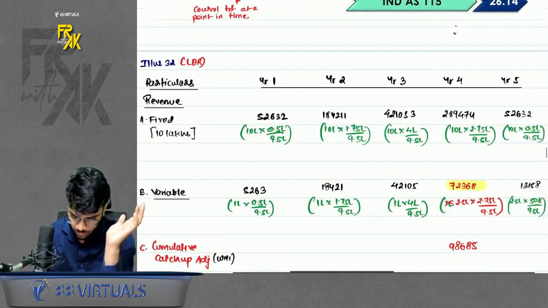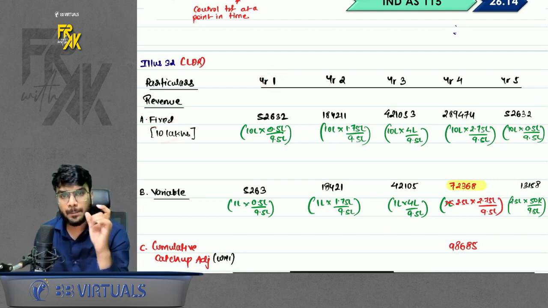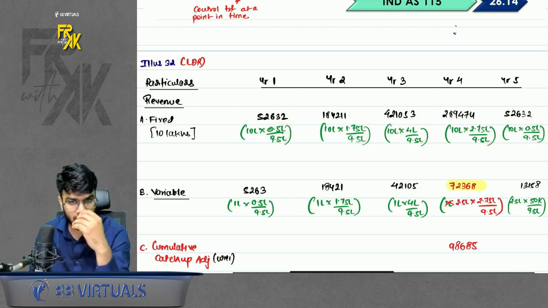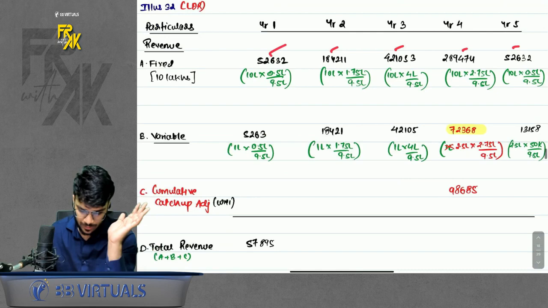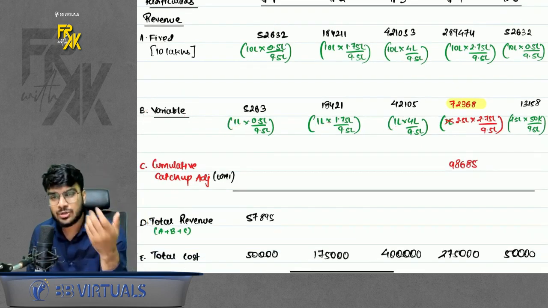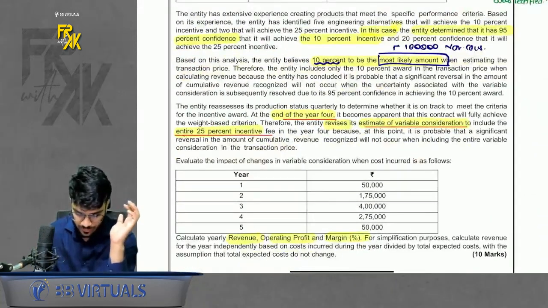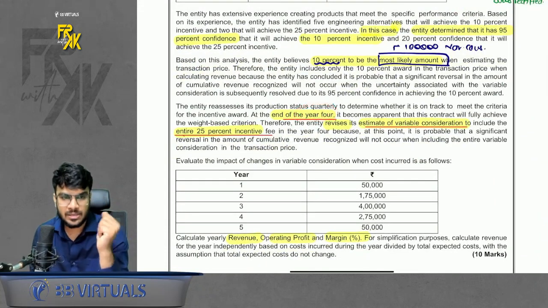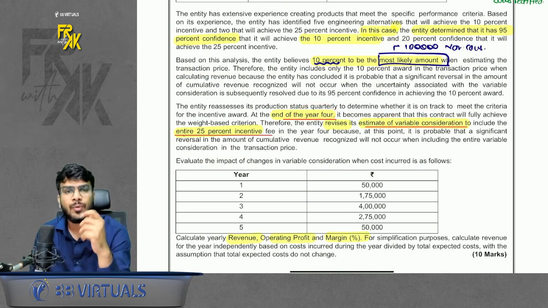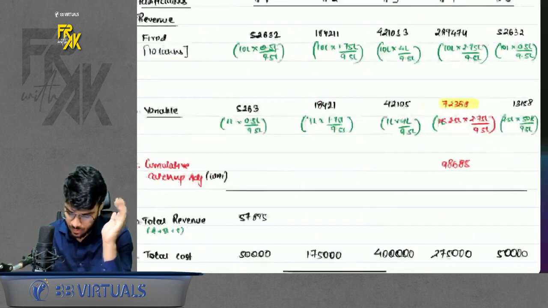So first in year 1, 2, 3, 4, 5. Okay. Fixed revenue is going to be the same. So book the revenue each year based on the ratio of cost incurred. The ratio of cost incurred is given in the question. Book that much revenue each year. For variable consideration, our estimate is 1 lakh. So we book the variable consideration as per 1 lakh only. For 3 years, it was 1 lakh only. But when you read the question further, it says, at the end of 4th year, our estimate of variable consideration changed. Now we feel that we will be able to recover 25% incentive. Okay. 25% incentive is more probable now. In this case, what to do?